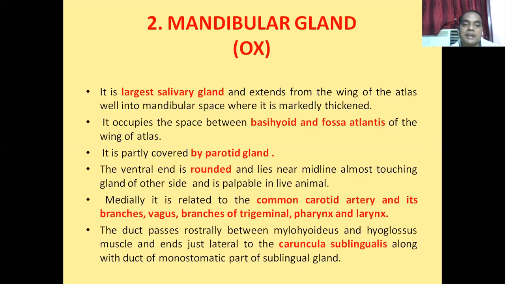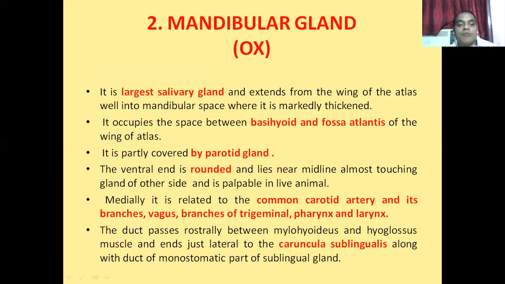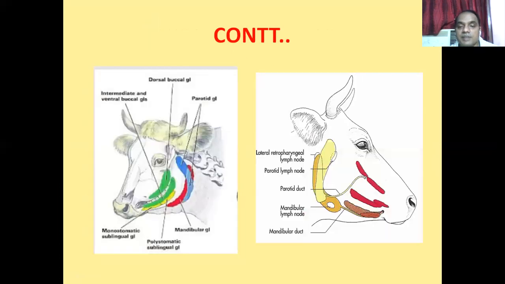It is partially covered with the parotid salivary gland. You see, this one is the parotid salivary gland. So this parotid salivary gland partially covers the mandibular salivary gland. Now the ventral end of the mandibular salivary gland is rounded. You see, this one is almost rounded.